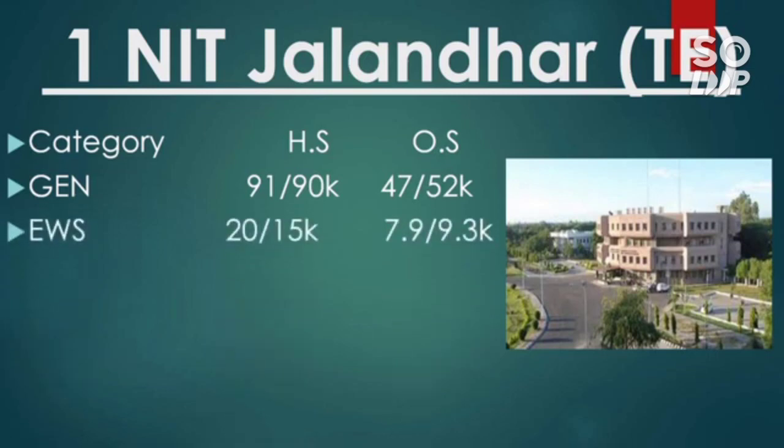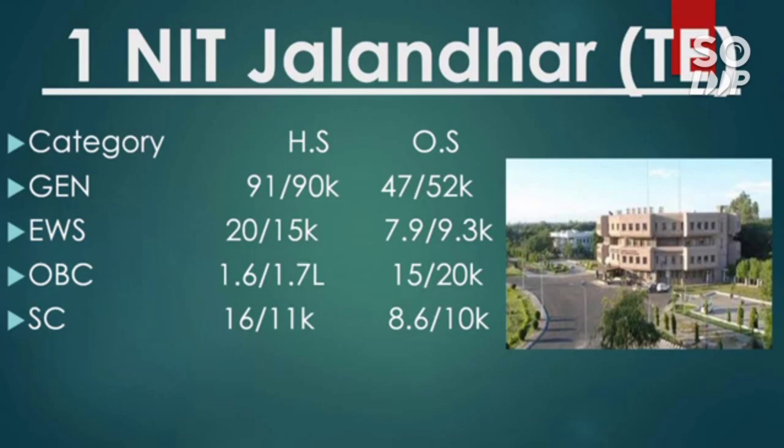So for EWS, it is 7.9, 9.3 thousand. For other state, male, female, home state, you can check side wise. And for OBC, it is 15 and 20,000, that is OBC category rank. And for SC, it is 8.6 and 10,000. And for ST, it is 3.4 and 4.3 thousand. So this is all about NIT Jalandhar. The lowest possible cutoff to get this NIT is for textile engineering, and I have listed all those cutoffs for all types of students.